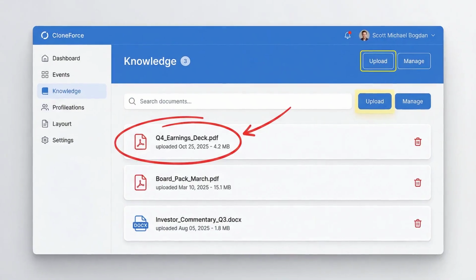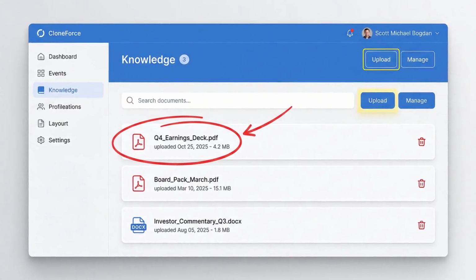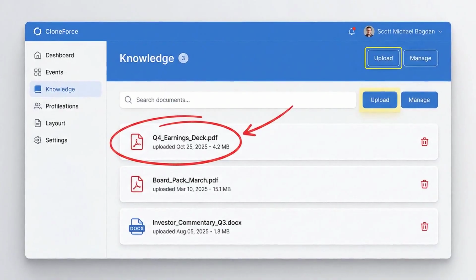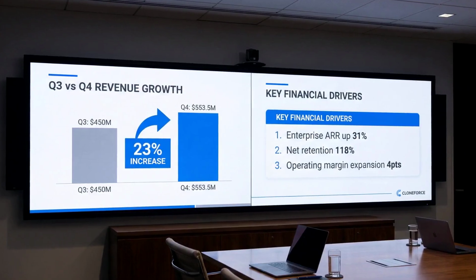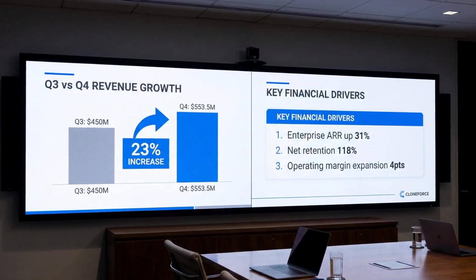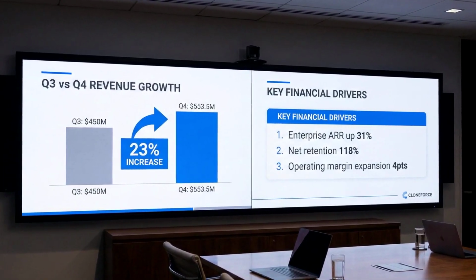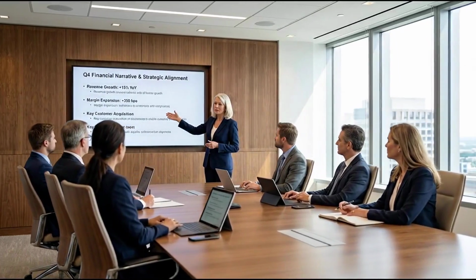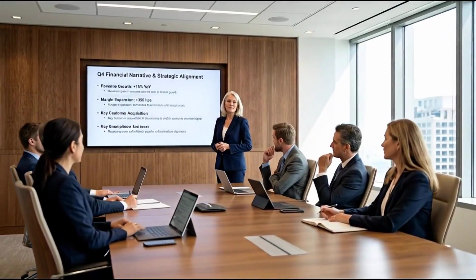Here's how it works. The clone connects to your financial systems, pulling from earnings decks, board packs, and prior commentary stored in the Knowledge tab. It drafts updated slides and talking points, highlighting quarter-over-quarter changes and key drivers. When your sales leader walks into a strategic customer meeting, they're using the exact same narrative investors just heard on the earnings call.